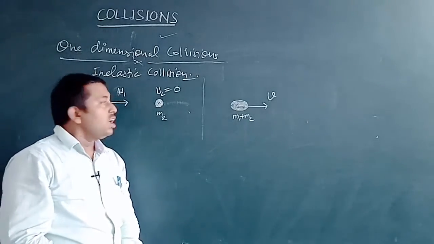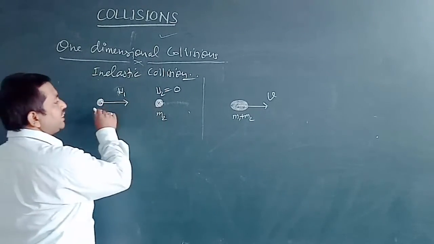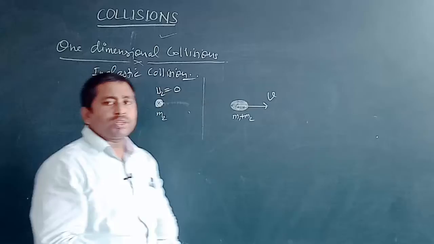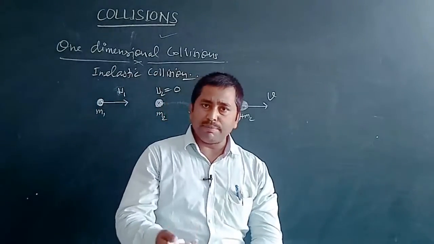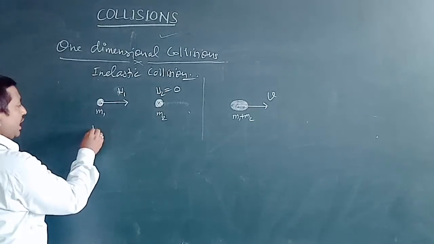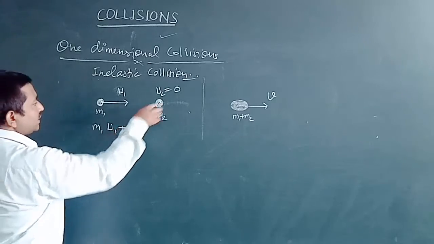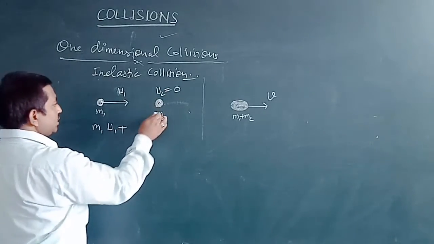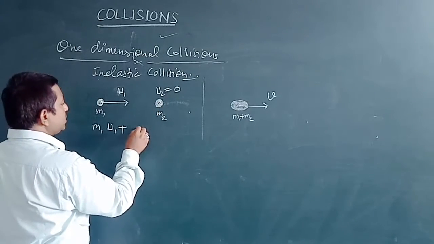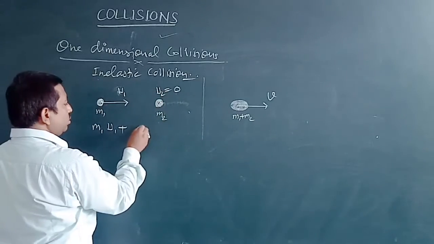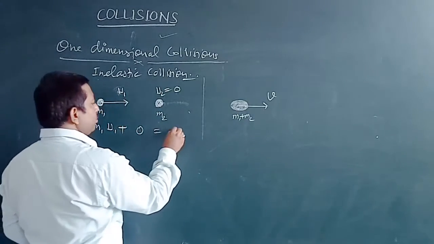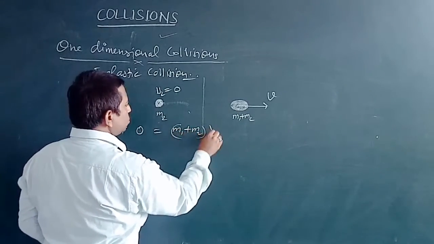What happens when two such balls collide with each other? As we know, the total momentum before the collision and the total momentum after the collision are always the same. So the total momentum before the collision is m1 u1 plus m2 into 0, because ball 2 is at rest, so its momentum is 0. This is equal to the total momentum after the collision, that is m1 plus m2 whole into v.